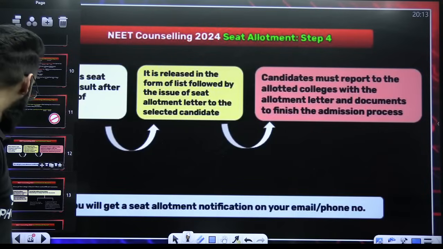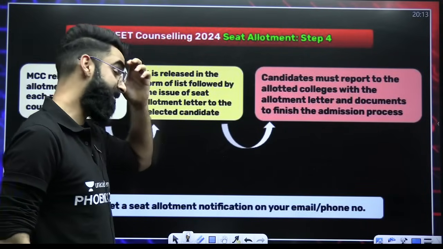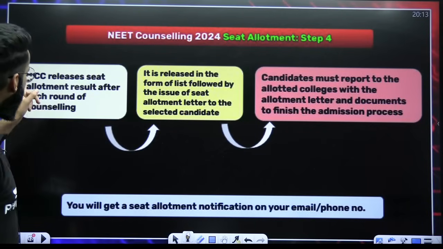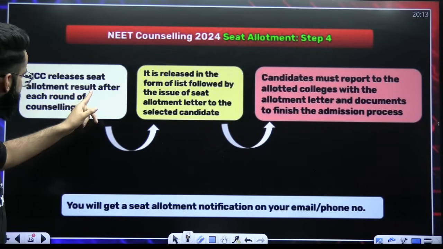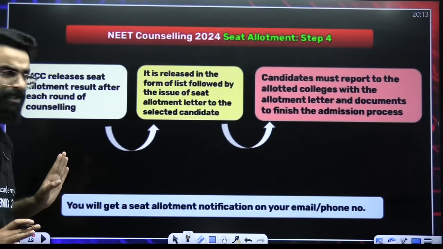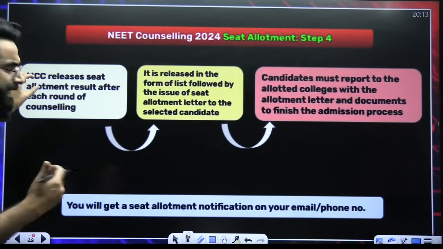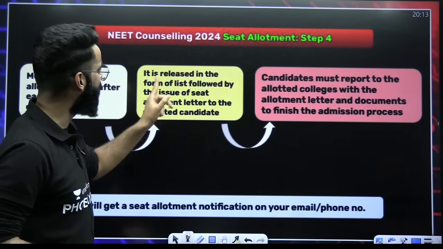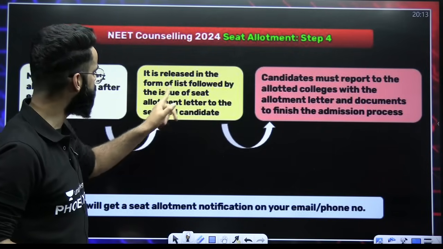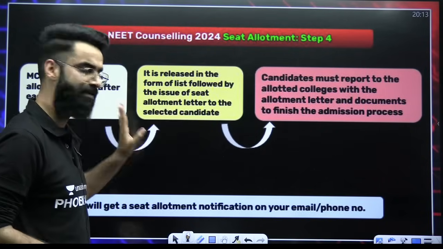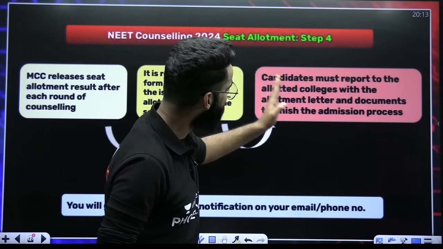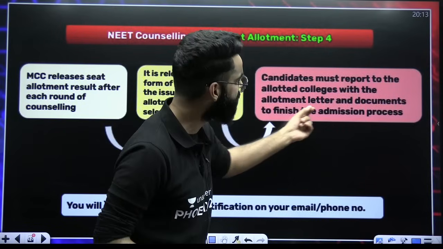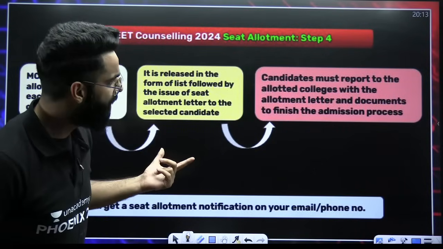Now, after that, then comes step number 4. That is your seat allotment, right? That is your seat allotment. My dear students, your MCC releases seat allotment result after each round of counseling. Okay, so MCC is going to release the seat allotment result after every round of counseling. It is released in the form of a list followed by the issue of the seat allotment letter to the selected candidate, right? Candidates must report to the allotted college with the allotment letter and the documents to finish the admission process, right? To finish the admission process.